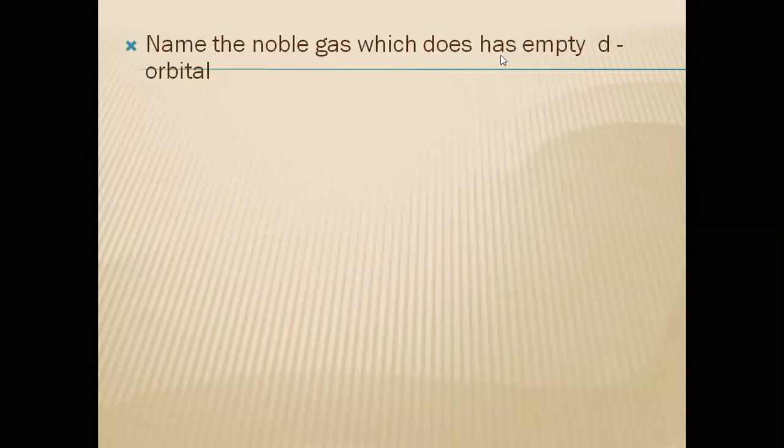Now, this was already asked question. Name the noble gas which does not have empty d orbitals. Which can be given? See, helium 1s2, there is no 1p nor 1d, means there is no empty d orbital in this case.